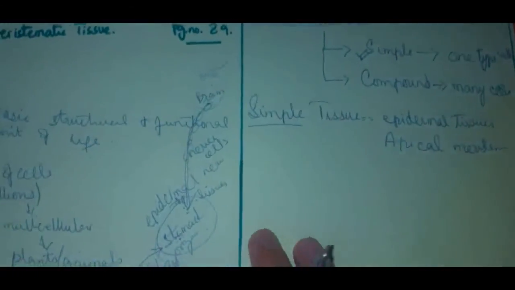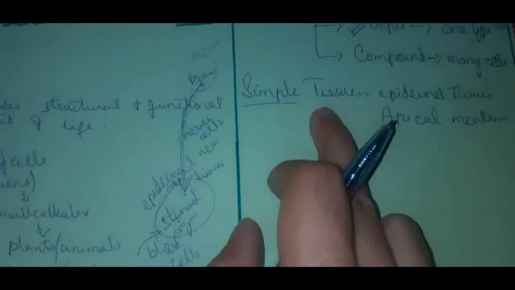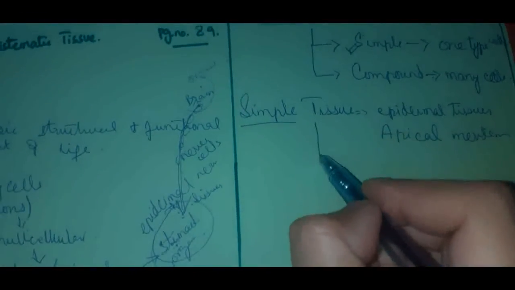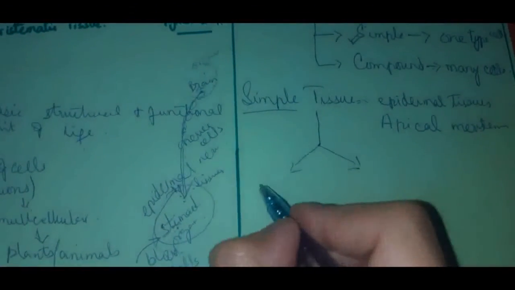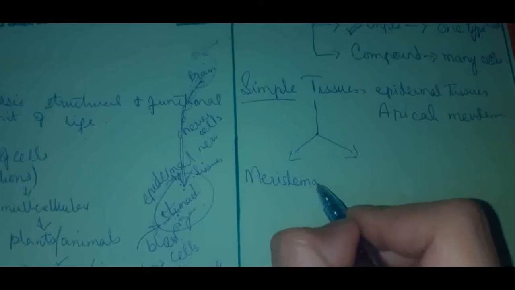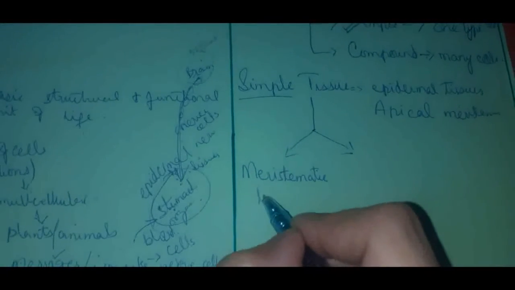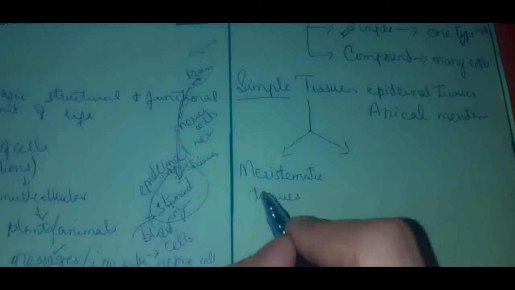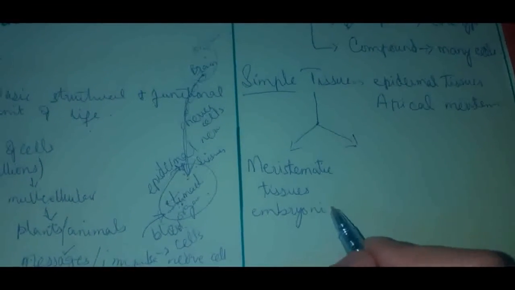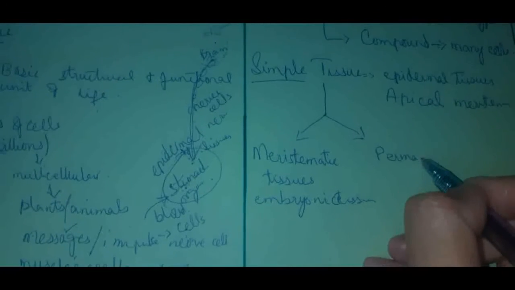So let's start our today's topic, and this topic is the meristematic tissues. Meristematic tissue is one of the types of simple tissues. So simple tissues have two main types. First type is meristematic tissues. Meristematic tissues are also called embryonic tissues. I'll tell you why we call them embryonic tissues. And the other are called permanent tissues, right?